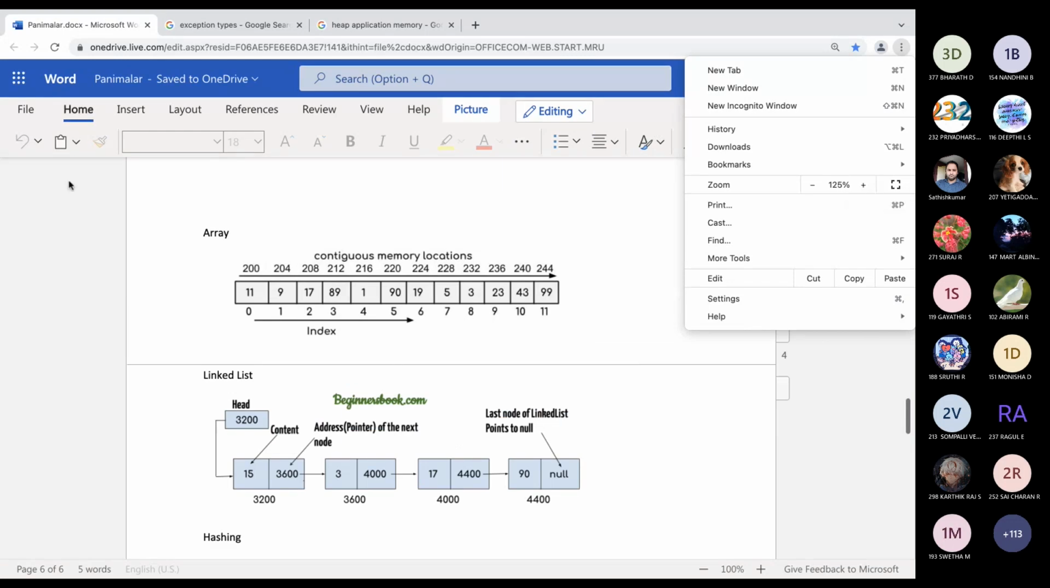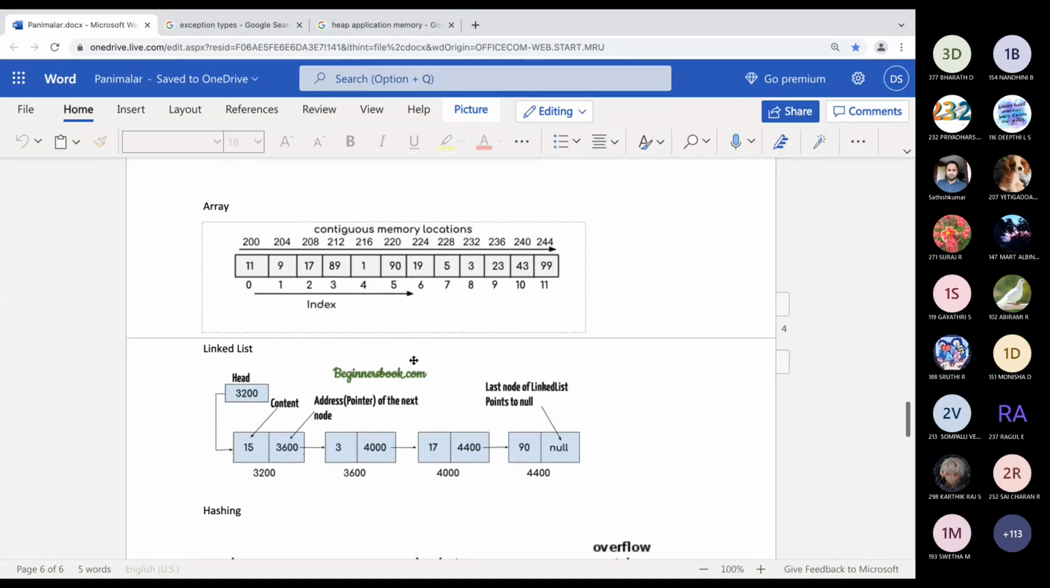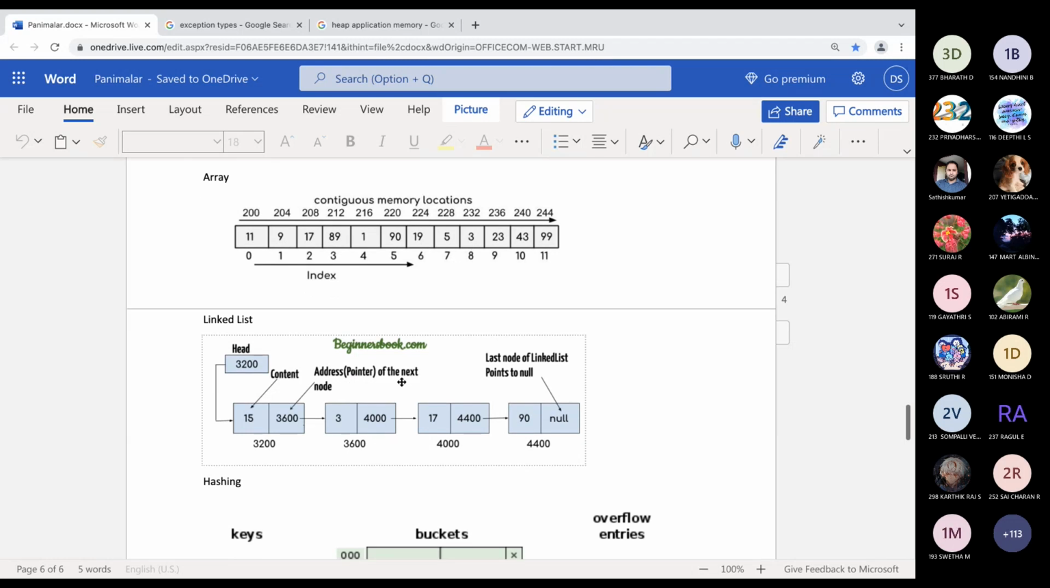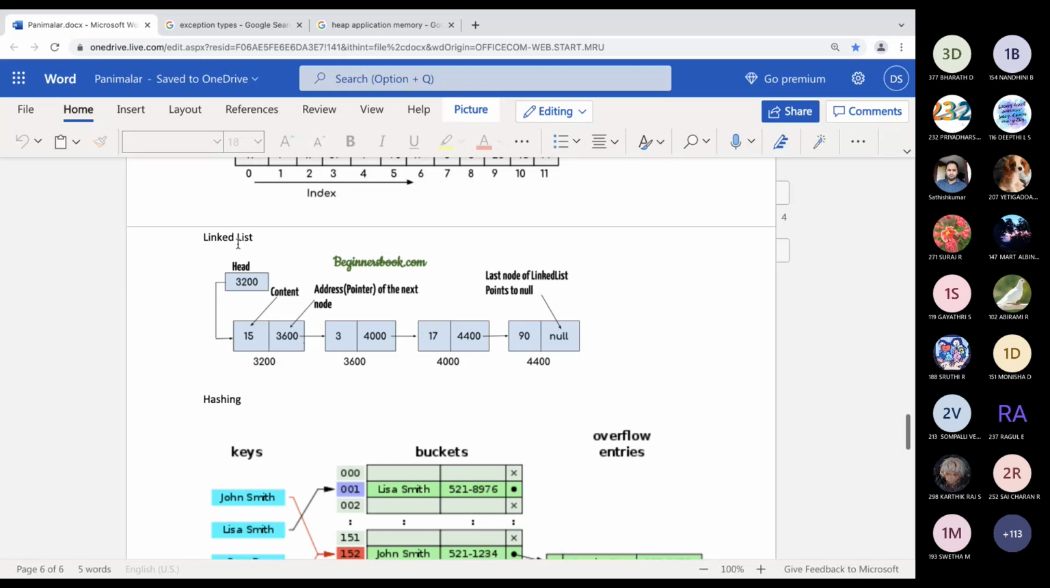For an array, for accessing an element, the time complexity is order of 1, because with a single computation we can take the element. If we want 90, we can simply give a of 5 and 90 will come. But for a linked list, we don't have anything like an index, so we cannot access elements directly.